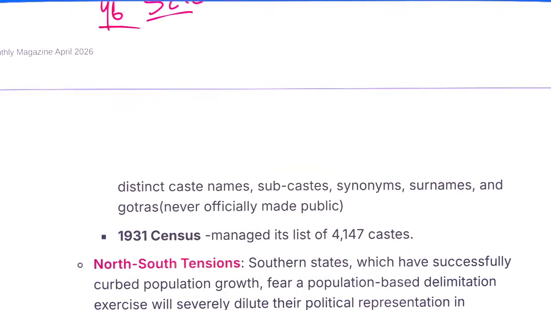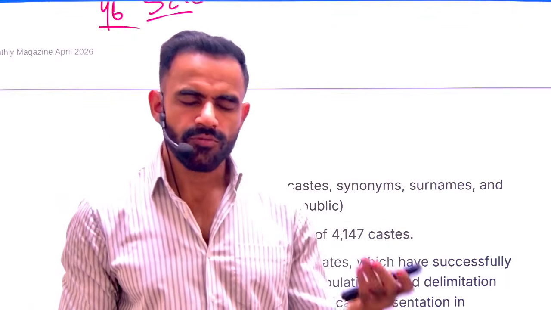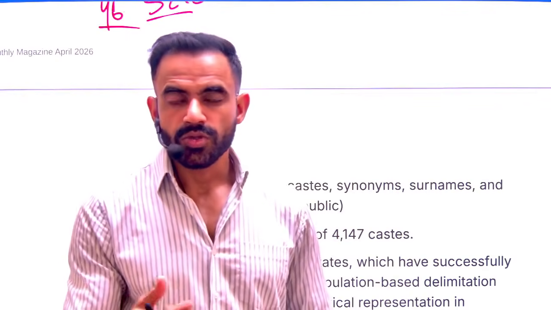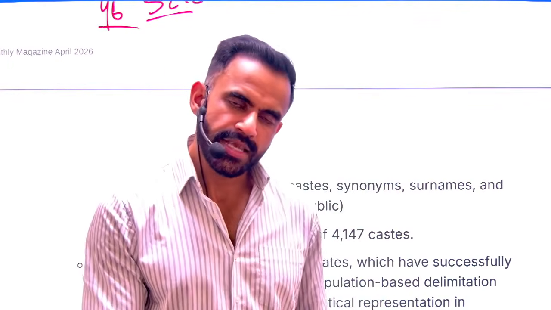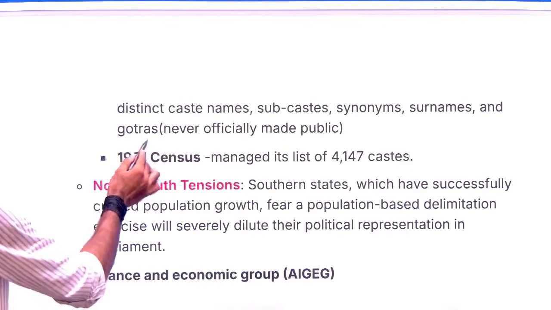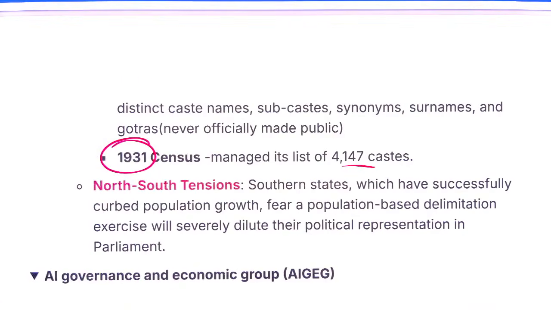Of course, that is why from a policy perspective it is not that useful. I'm talking purely from the caste angle. For other purposes, for example providing benefits to the poor, SECC is still relevant and is being used. As per the 1931 census, we had roughly 4,147 castes.